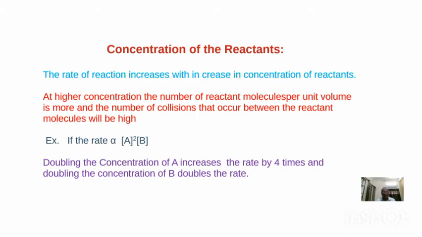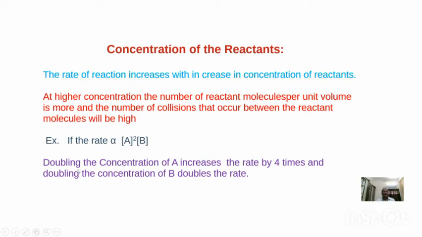We can also explain this with the help of the rate law. In Chemical Kinetics 1, we discussed what the rate law is. It is derived based on the law of mass action as well as experimental evidence. For example, A and B are the reactants in a reaction. For that reaction, the rate law is: rate is directly proportional to the molar concentration of A power 2 into the molar concentration of B. So, A power 2 and B power 1, we know that.